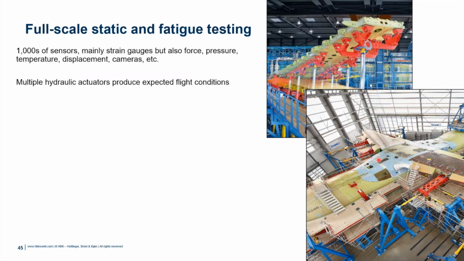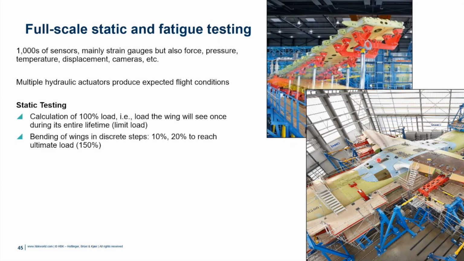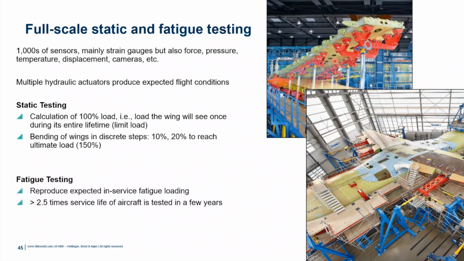This type of full scale or even smaller scale testing could be done in a static way, right? Static testing, how strong is this wing in a static sense? Or it could be done in a fatigue testing, durability testing, where we have repeated blocks of cyclic loading over and over. HBK has just a ton of solutions to help in this environment. Sensors, load cells, strain gauges, accelerometers, data acquisition hardware, all kinds of solutions to help with this, including software to analyze and track trend during durability testing, how our loads or strains are changing. Hopefully the loads input aren't changing.